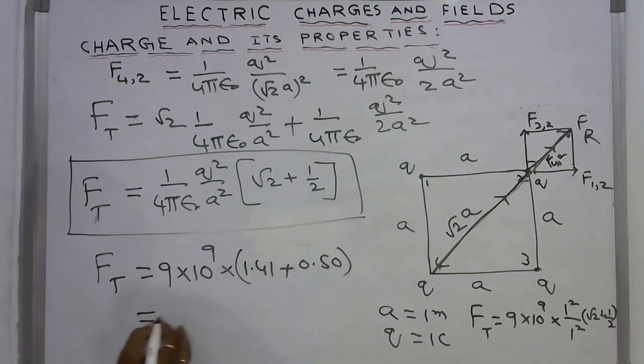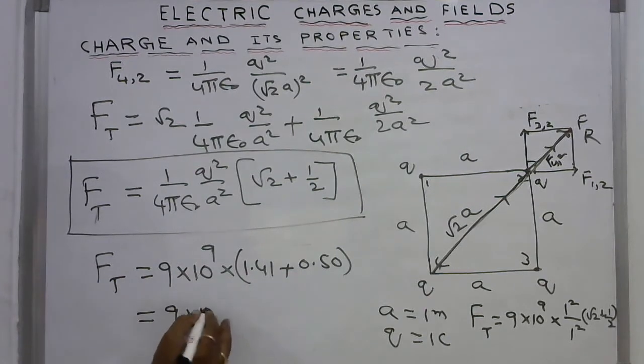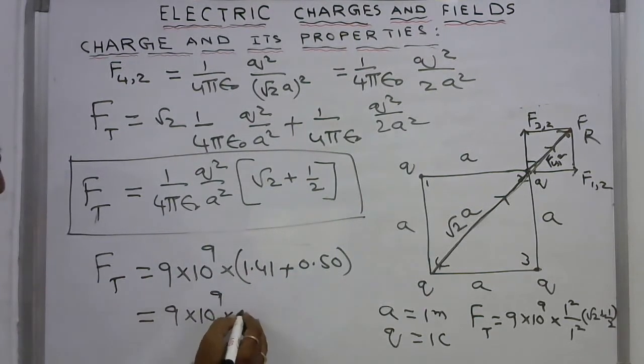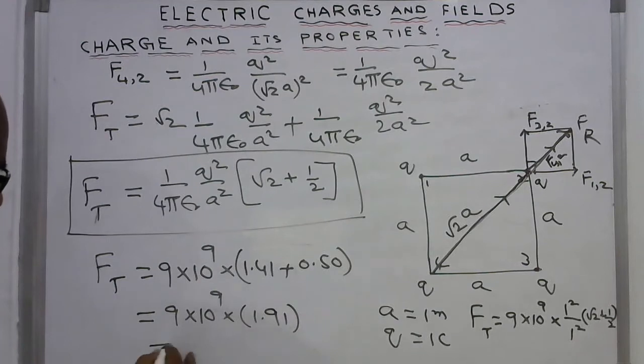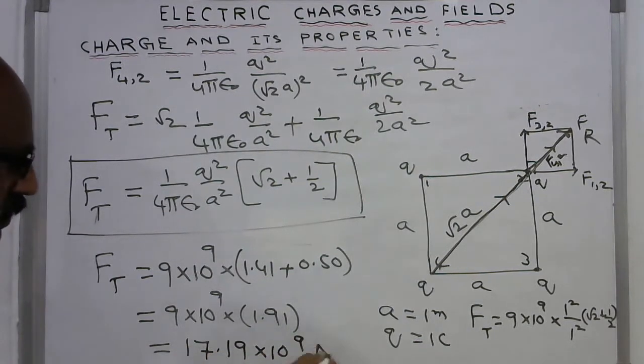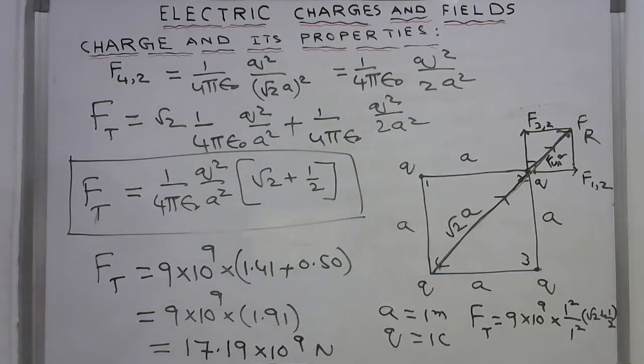So this comes 9 into 10 power 9 into how much? 1.91. So this is equal to, almost, 17.19 into 10 power 9 newtons. So this is one example. Any value may be given.